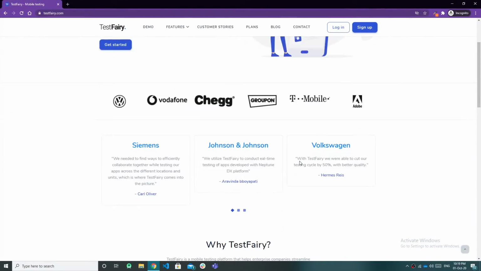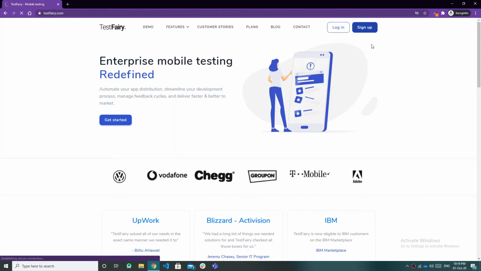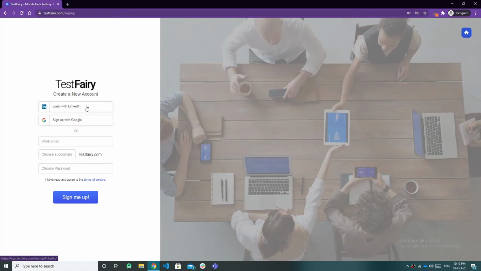Next, I will show you how to sign up for TestFairy. Signing up on TestFairy is a very simple process. Click on sign up here, and it will redirect you to the sign up page. TestFairy provides three options: you can sign up through your existing LinkedIn account, or through your Google account. Obviously, almost everyone has a Google account right now, with maybe a few exceptions, and most people have a LinkedIn account.